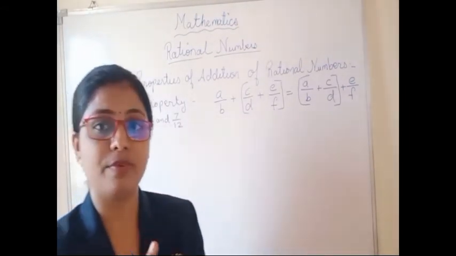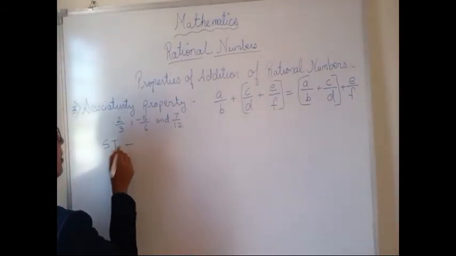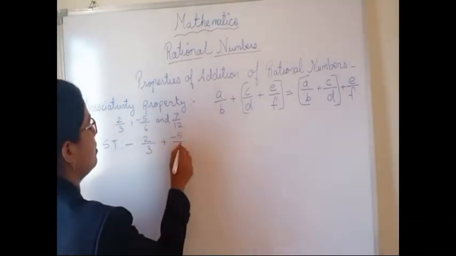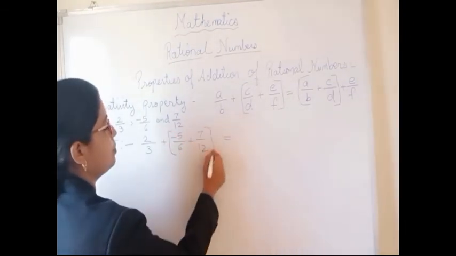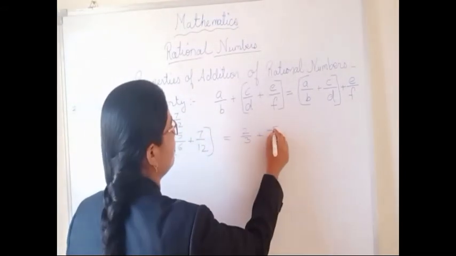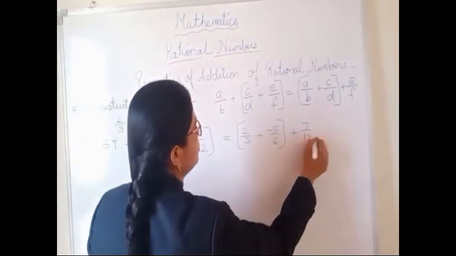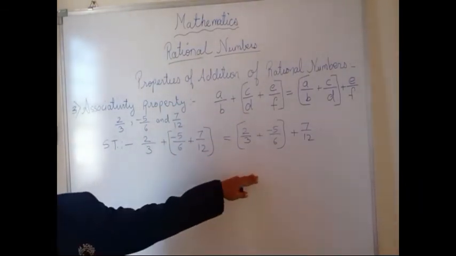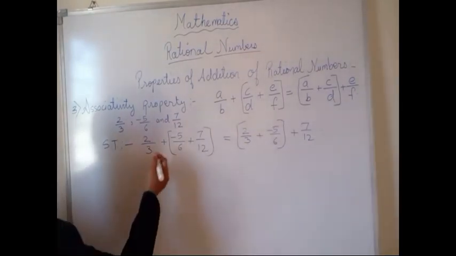So first we have to show that 2 upon 3 plus negative 5 upon 6 plus 7 upon 12, with brackets here: 2 upon 3 plus negative 5 upon 6 in a bracket, plus 7 upon 12. You should get equal answers in the LHS and the RHS, that is, the left hand side and right hand side. So let us start to solve.